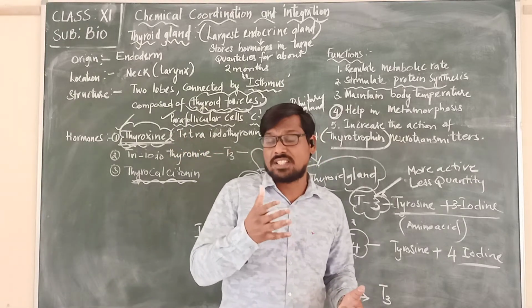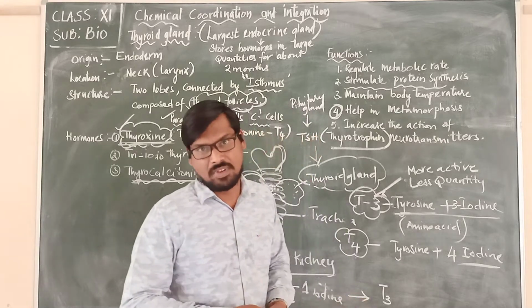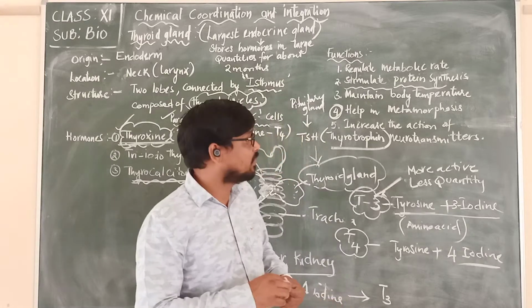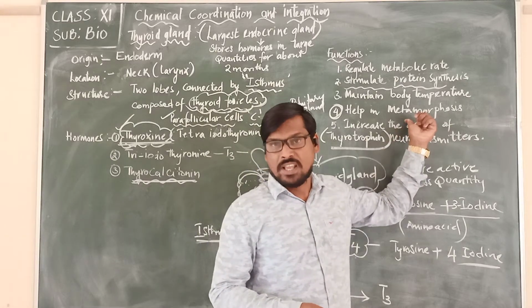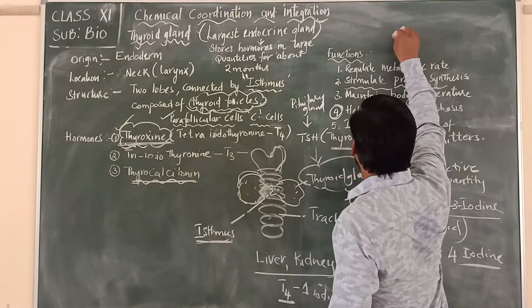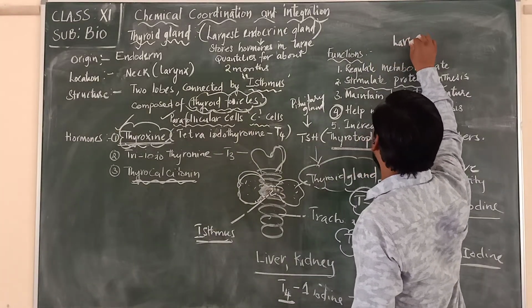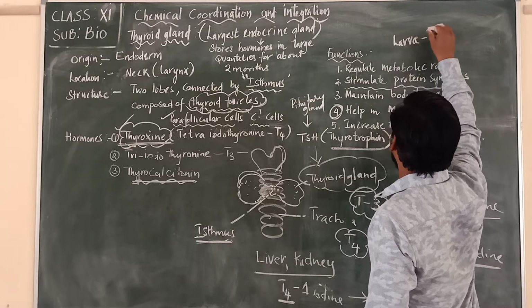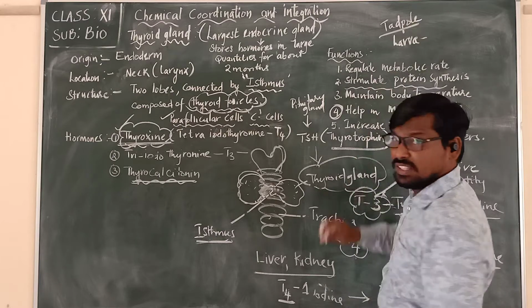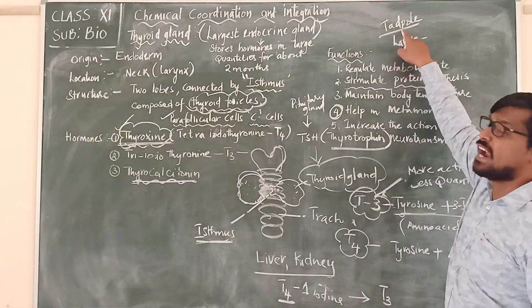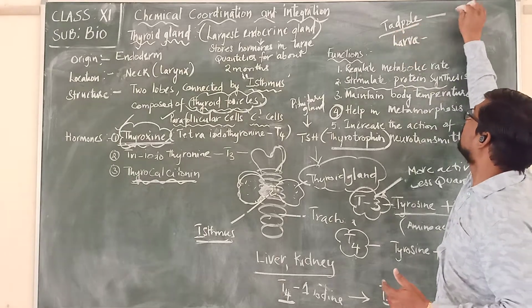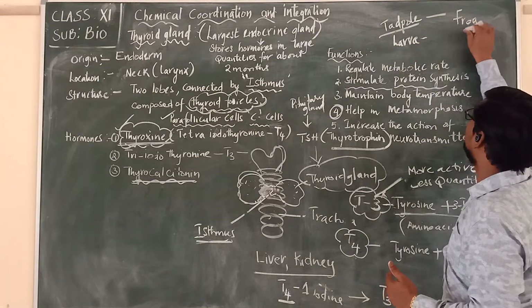The cyclic changes that occur in an organism in its life cycle we call metamorphosis. Suppose we take the larva of a tadpole. The tadpole will change into a frog.